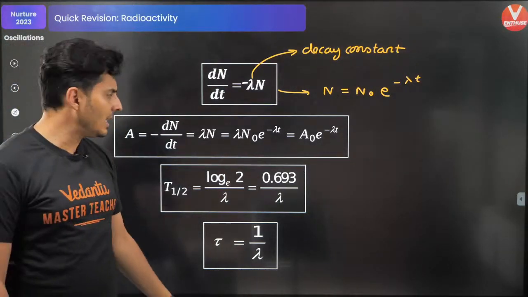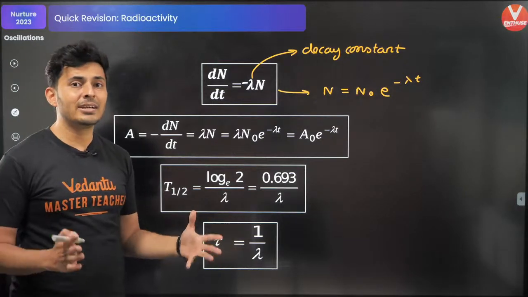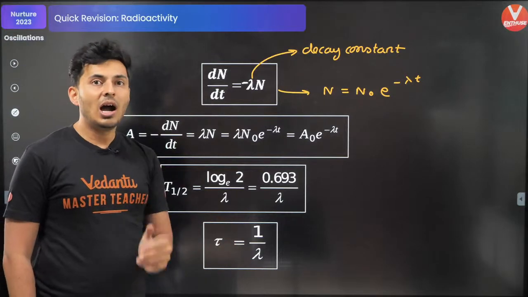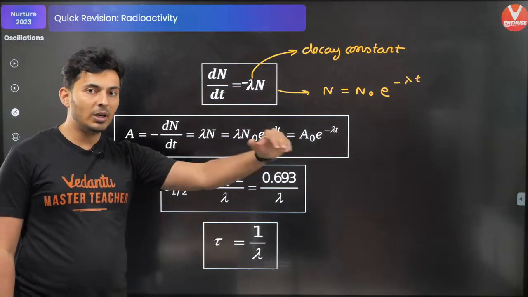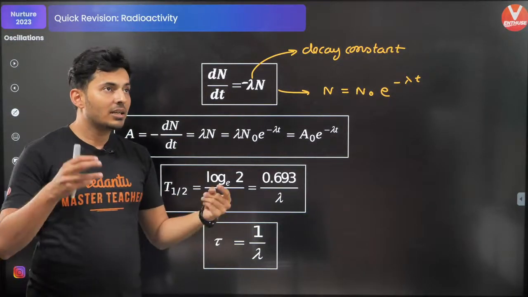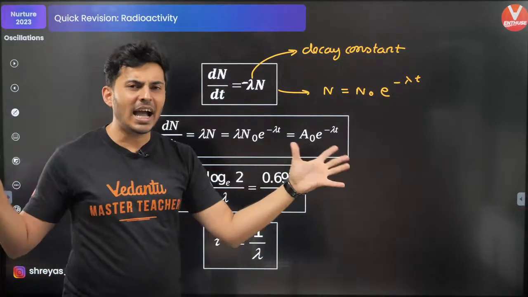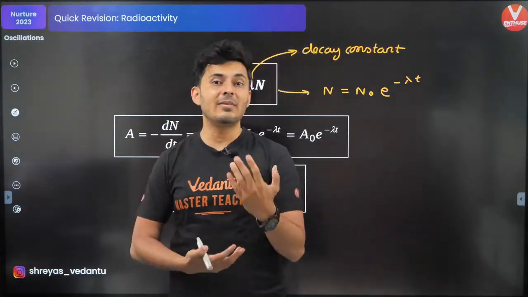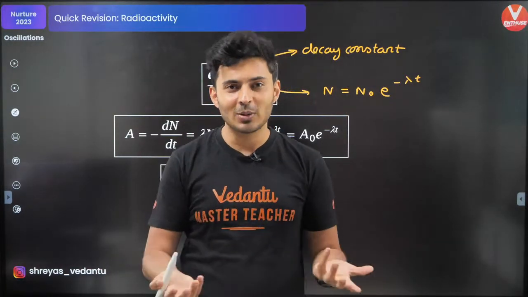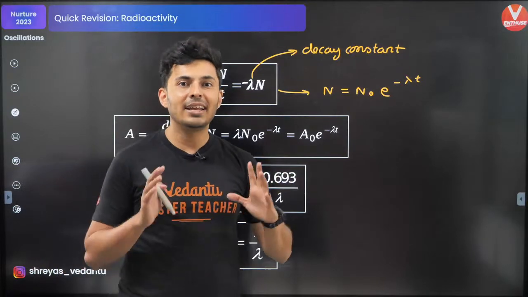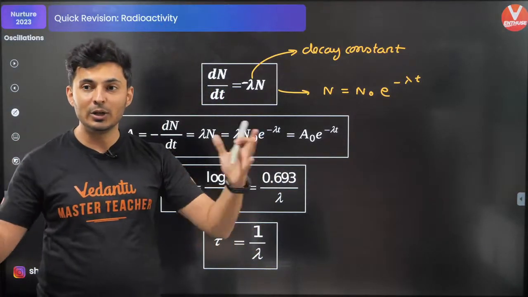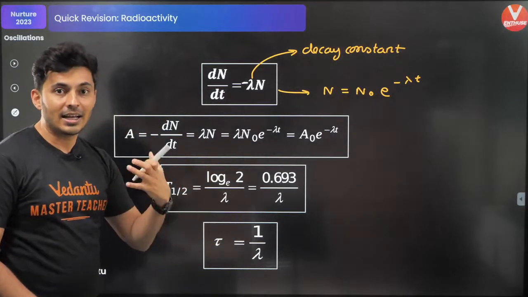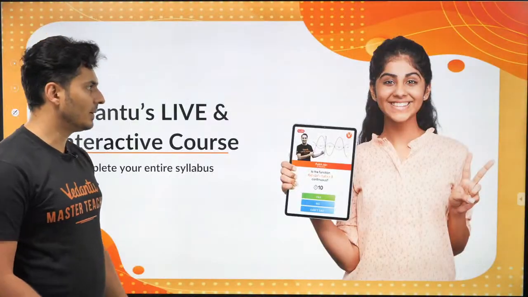Half-life and average life are different parameters to judge a radioactive sample. Half-life tells you how much time it takes for the sample to become half. Average life tells you for how long, on average, these nuclei stay alive. It's just like finding average speed. Why do you find average speed? You want to know your mean velocity between two points. In the same way, you are finding the average time a nucleus stays alive before decaying into its daughter.